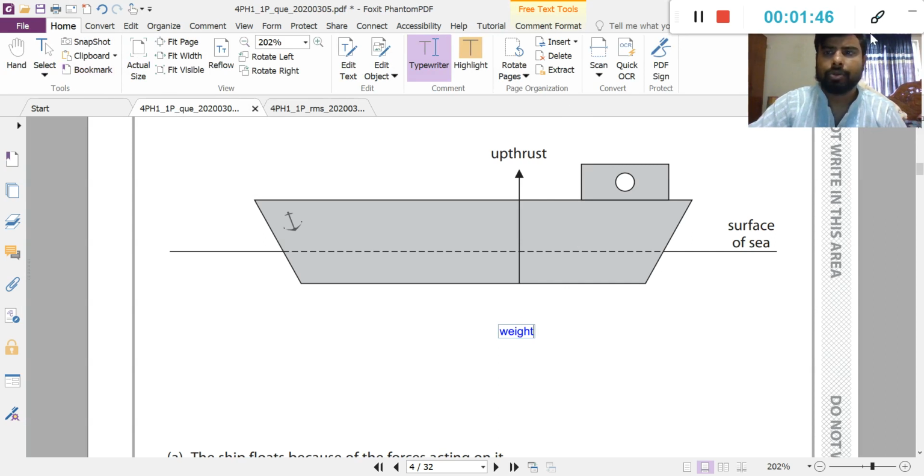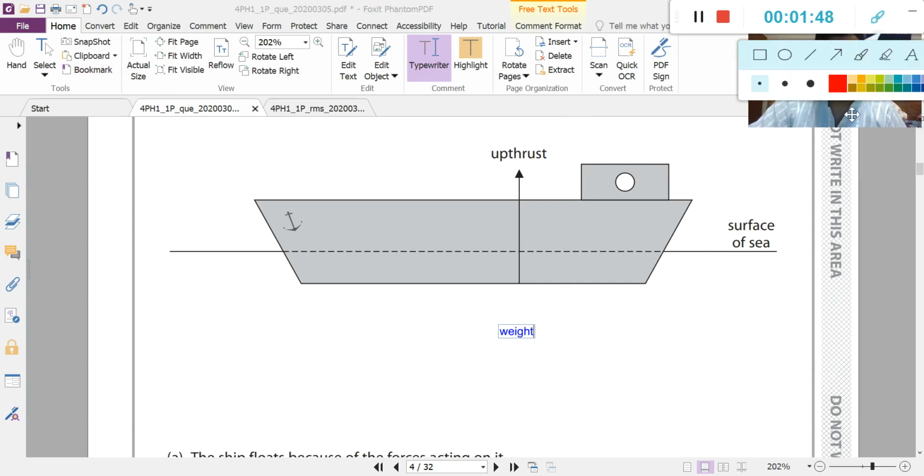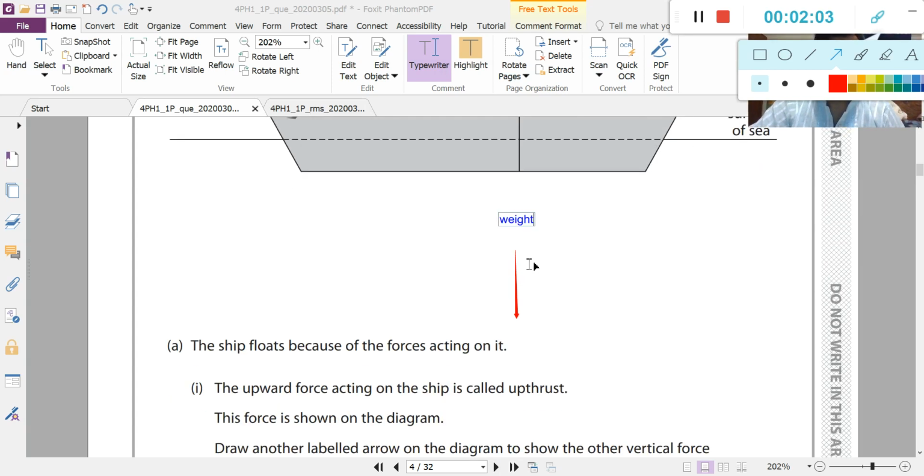You can use an arrow here from the center. Now,